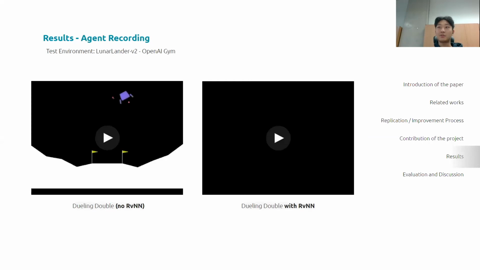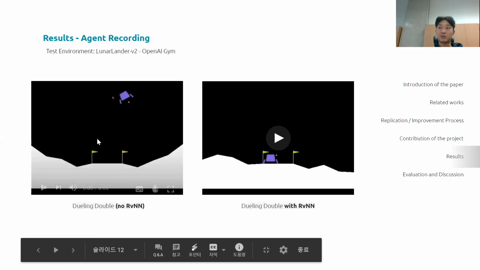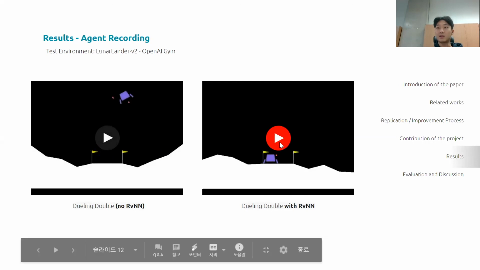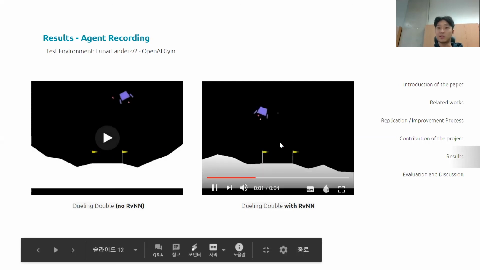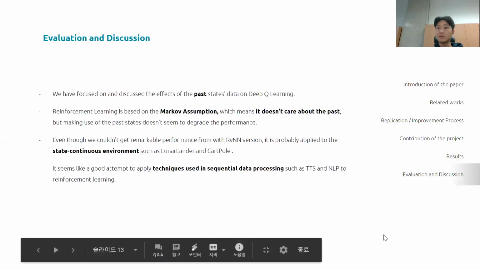And I'm going to show you the recorded video of both the D3QN and the D3QN with a recursive neural network in the lunar lander environment of OpenAI Gym. First one, without a recursive neural network, and it shows that it is trained well. And the next, the D3QN with a recursive neural network, yeah, it also has trained well, and as you can see, they both have trained well. Lastly, evaluation and discussion.